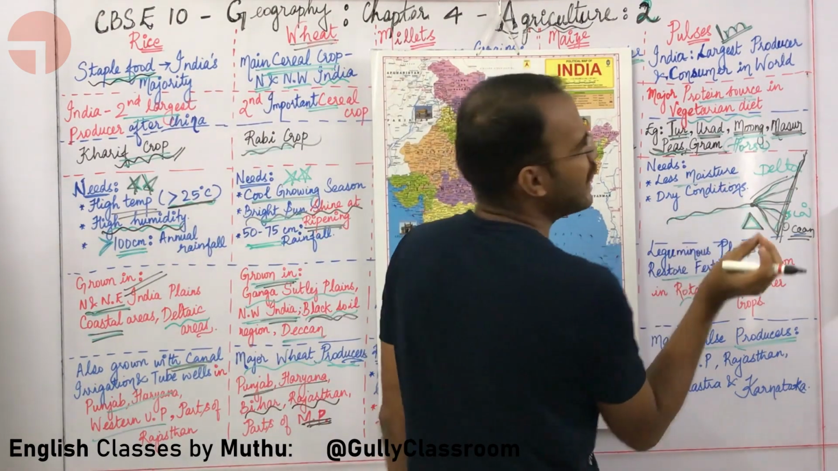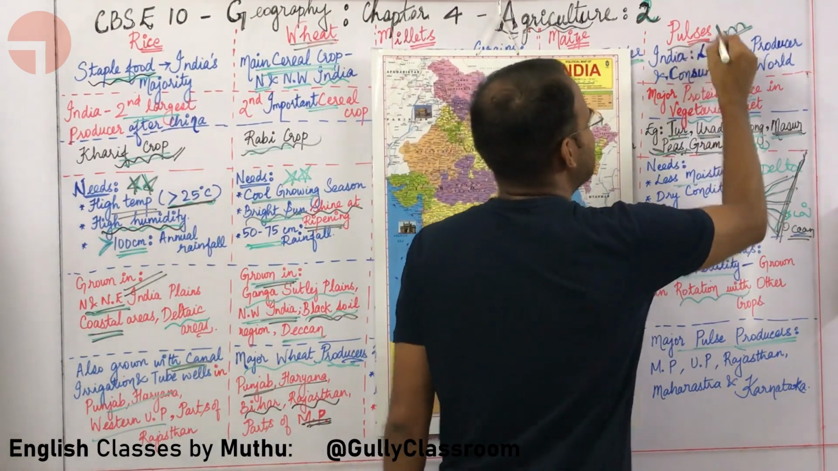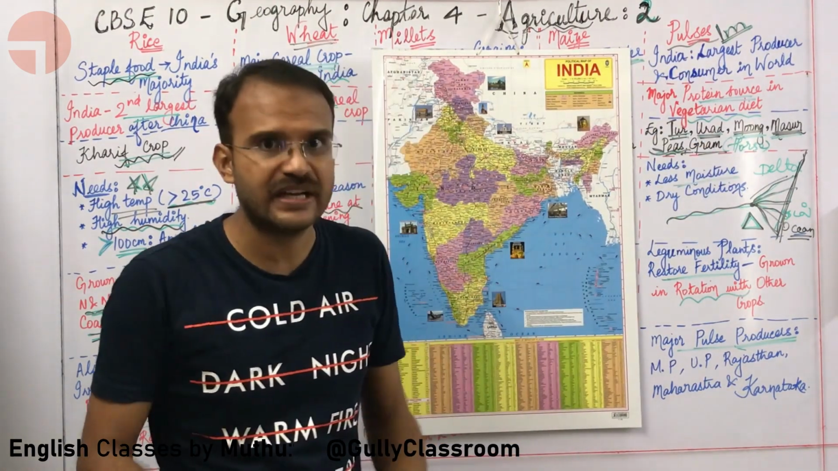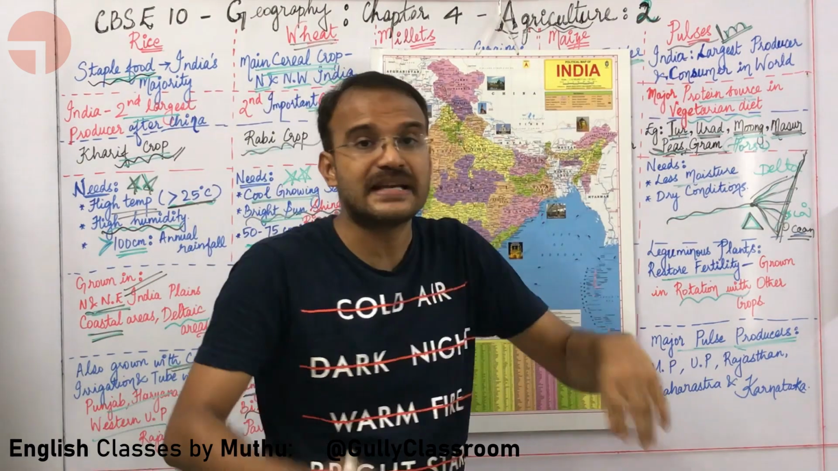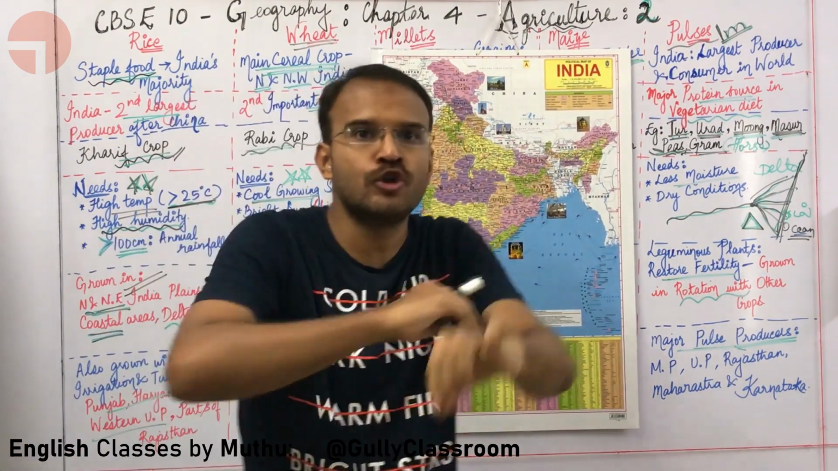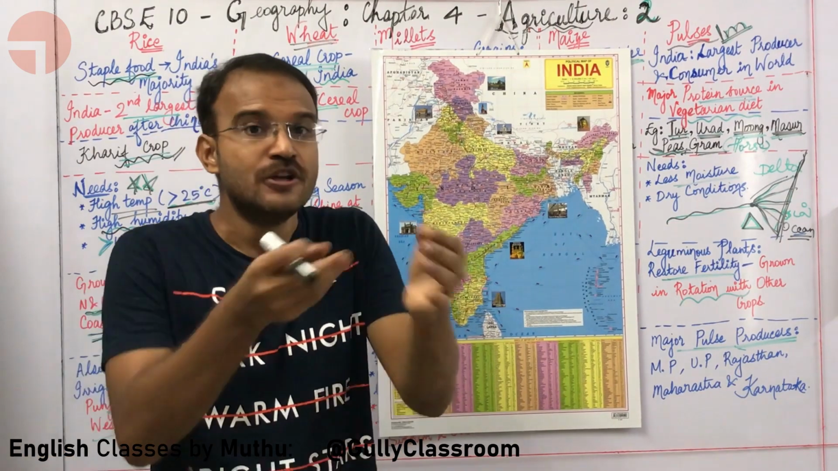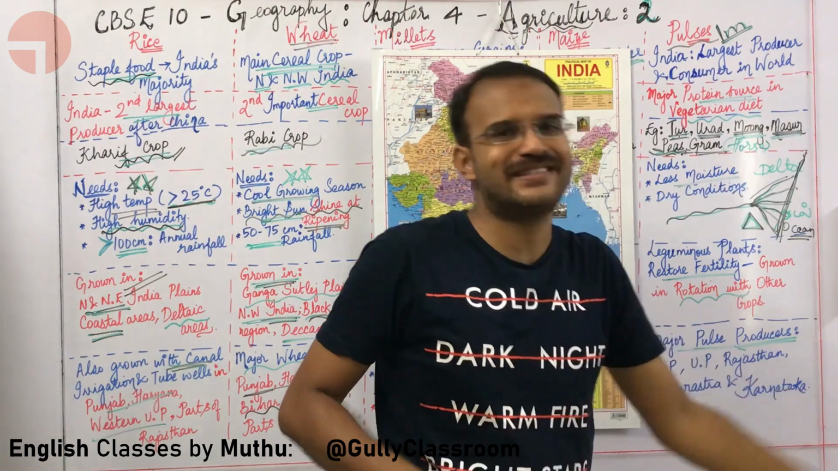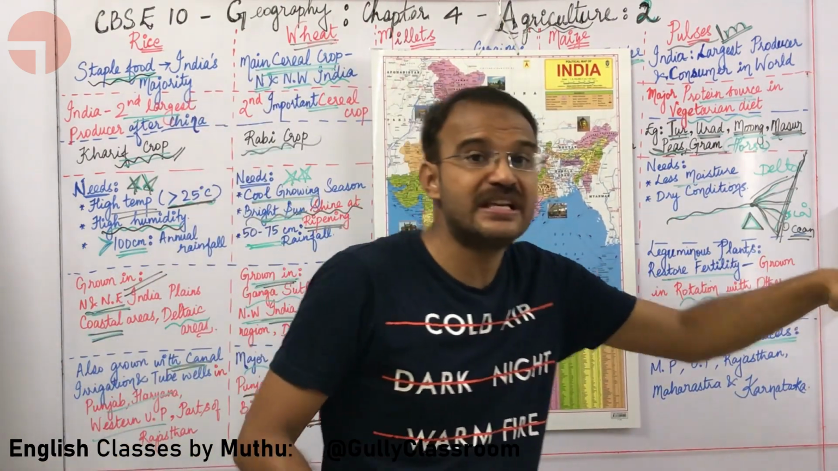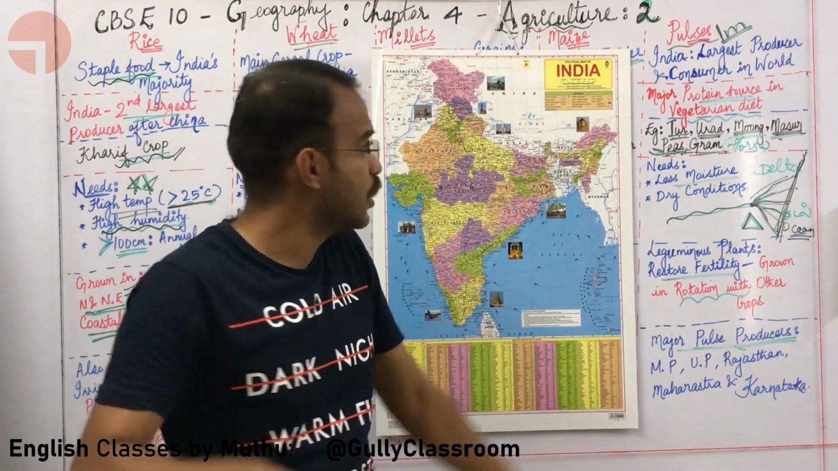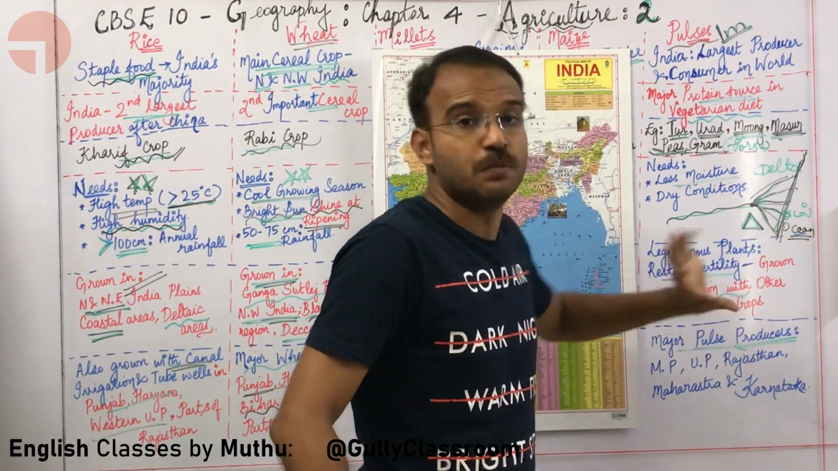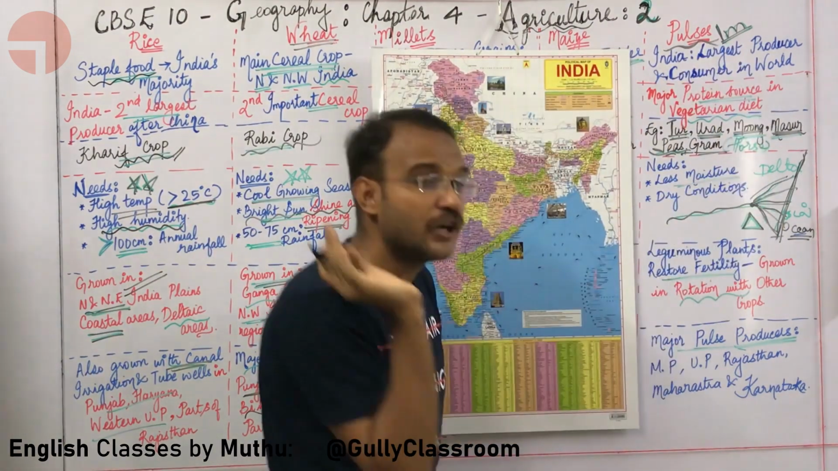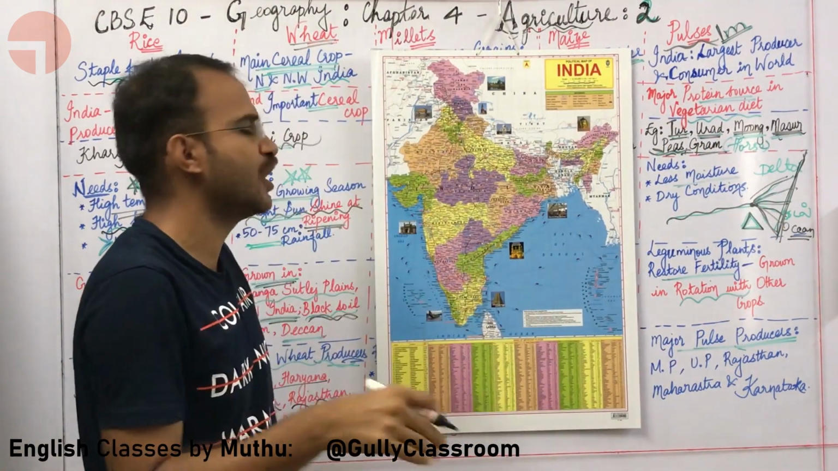What are the conditions which are needed by the pulses? It needs less moisture and dry conditions. Also, the pulses are leguminous plants. They have root nodules which have rhizobium bacteria in them. These rhizobium bacteria convert the nitrogen present in the air to nitrates in the soil. The nitrates in the soil increase the fertility. So in crop rotation and mixed cropping, pulses are usually used in order to maintain the soil fertility.